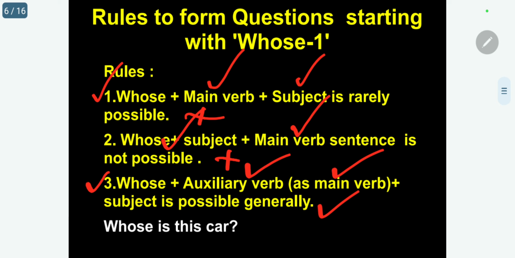The first 3 auxiliary verbs will act as a main as well as auxiliary verb. Whereas the secondary auxiliary, that is the fourth and fifth type, we are calling secondary auxiliary or modal verb. So they cannot be used as a main verb. Please have it in mind. Directly we cannot use them, whereas the first 3 we can use.